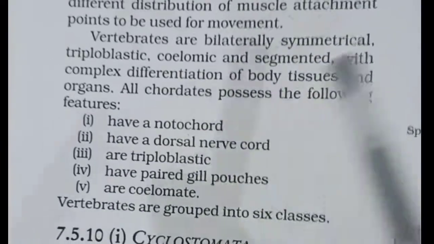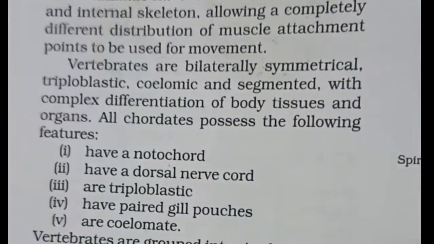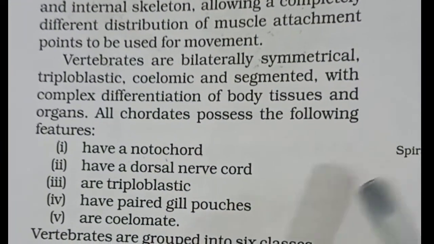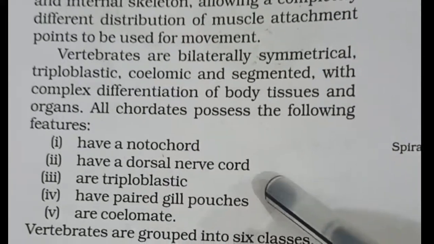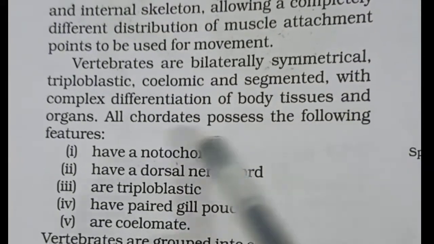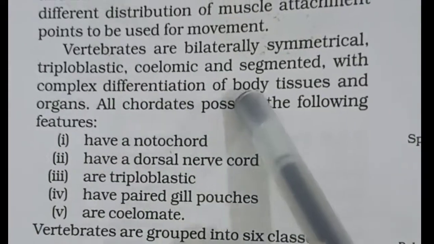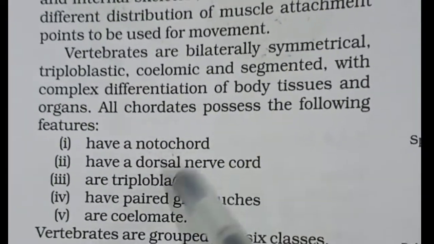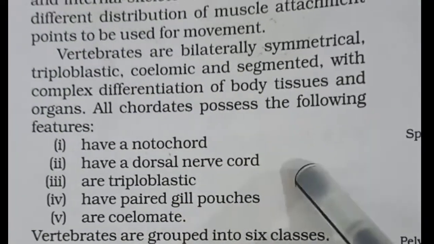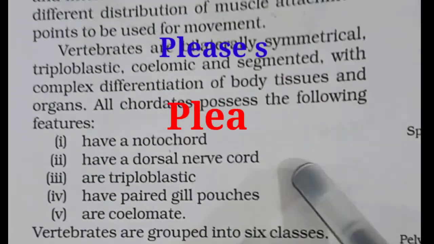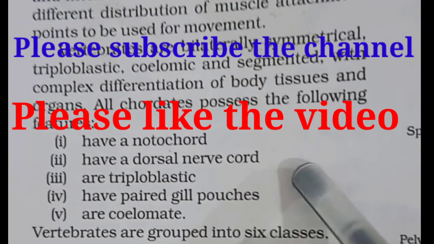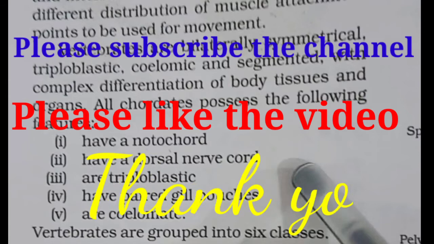All the vertebrates, all the chordata, possess the following features: a notochord, dorsal nerve cord, triploblastic, paired gill pouches, coelomate. The remaining part of this chapter we will see in another video. Thank you.